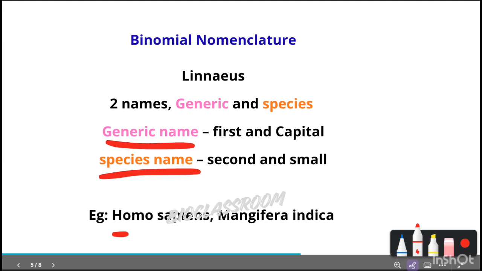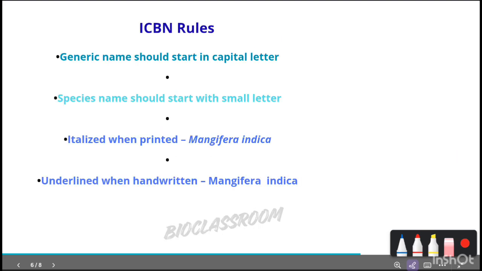Generic name and species name. The generic name should be written first, it is the first part and should start with a capital letter, and the species name is the second part and it should start with a small letter. And there is a rule for writing the scientific name. We can see what they are.